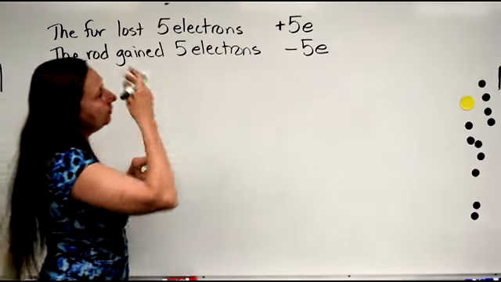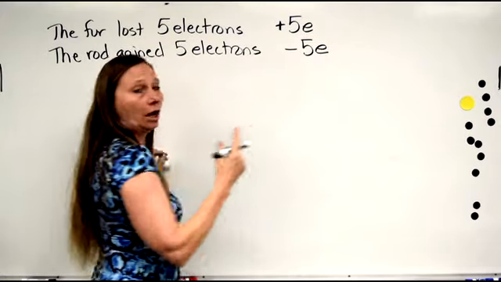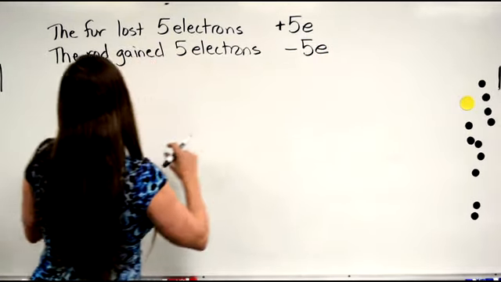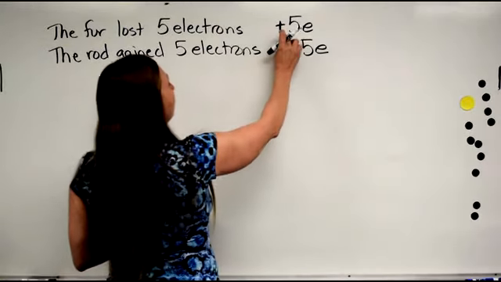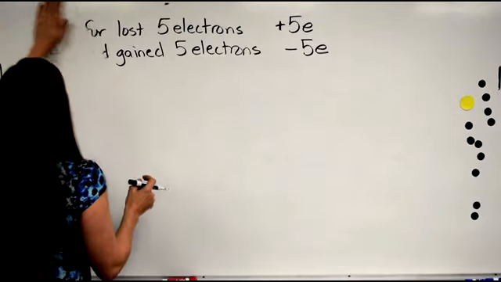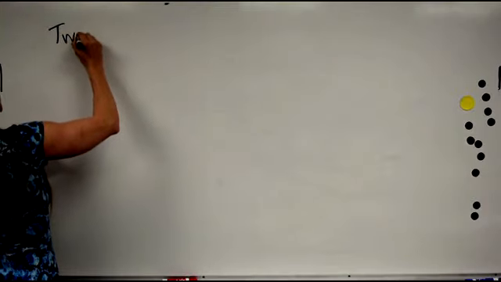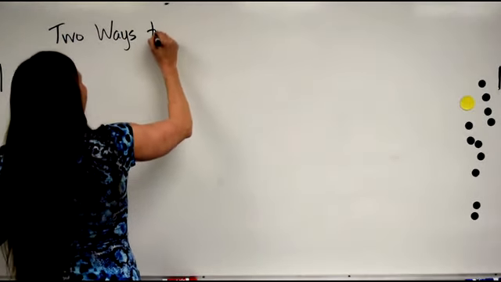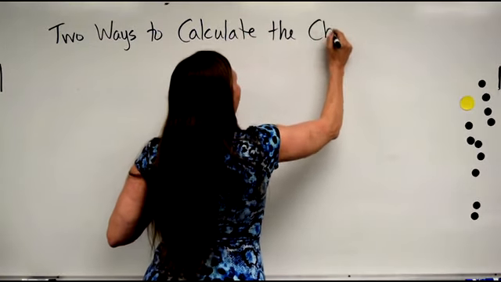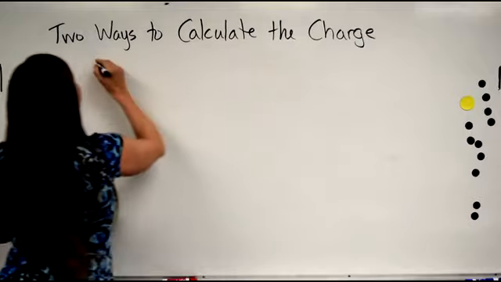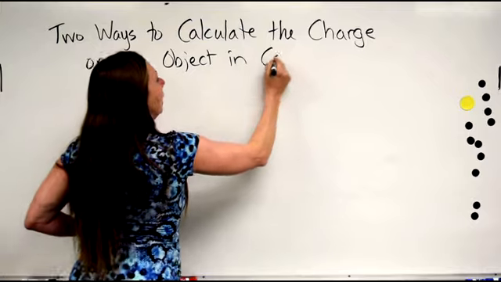There is a way to figure that out. Knowing the charge on one electron, we can figure that out. Now I'm going to show you 2 different ways to actually figure that out. So let's do the fur first. So what we're doing now is 2 ways to calculate the charge on an object in coulombs.